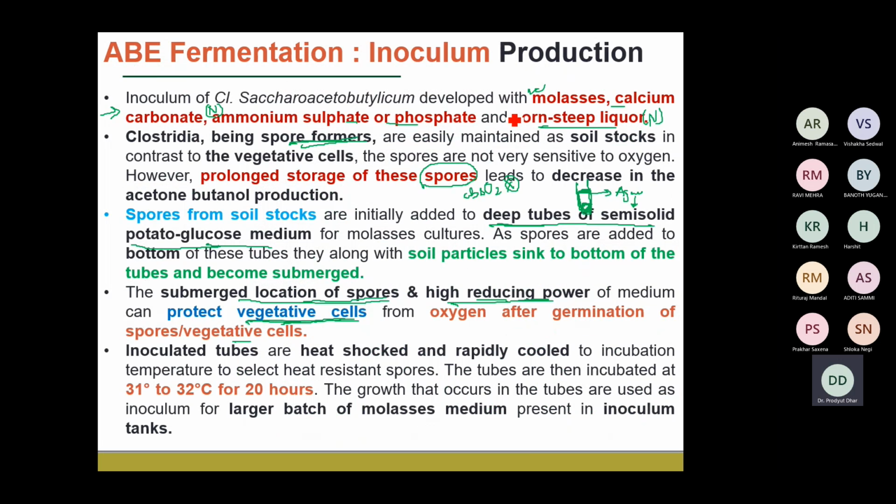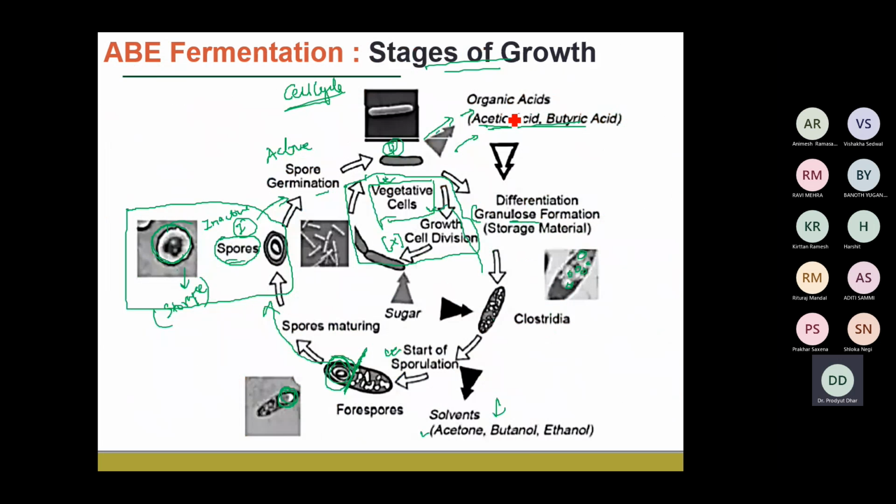Next, we have also looked into the different stages of growth. In the case of Clostridium, they generally form spores, and the spores can germinate to form vegetative cells, so this is the cell cycle of any Clostridium species.